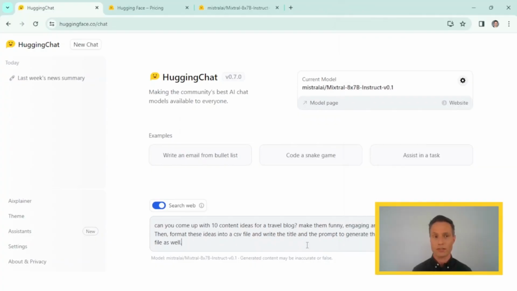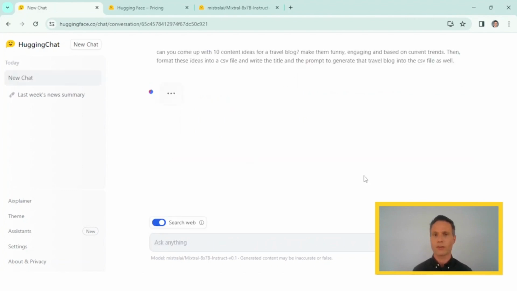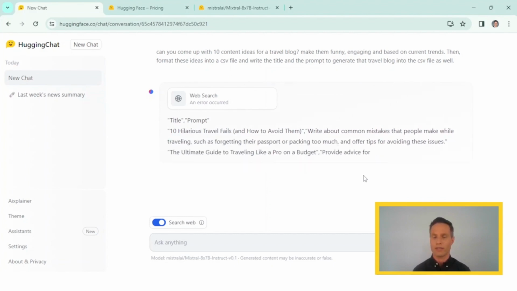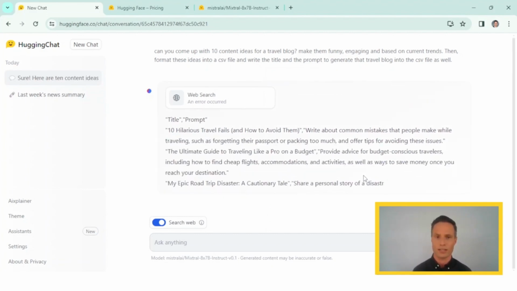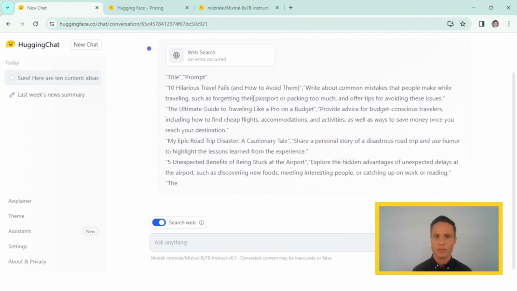Now, as an example of how HuggingChat works, I just gave it a request to come up with 10 content ideas for a travel blog. I want it to be funny, engaging, and based on current trends. And then after that, I would like it to be formatted in a CSV file with the title and the prompt to generate the actual travel blog, so that in the end, I have that and can keep that in my content marketing strategy. So the web search did not work.